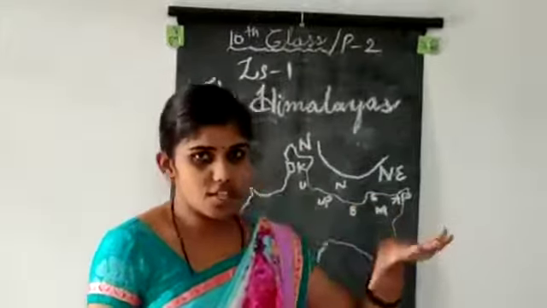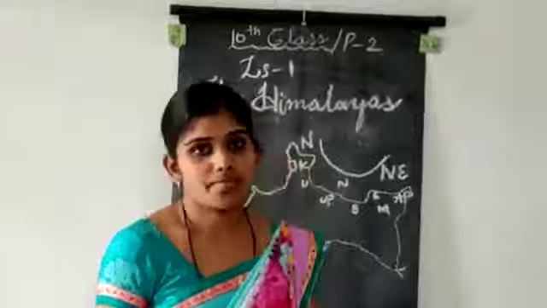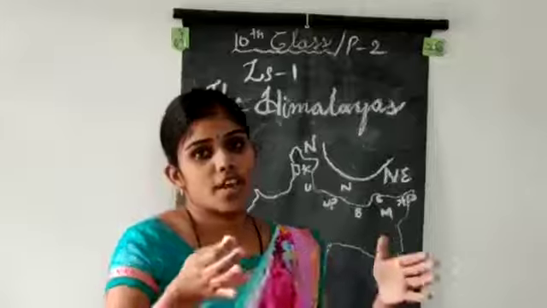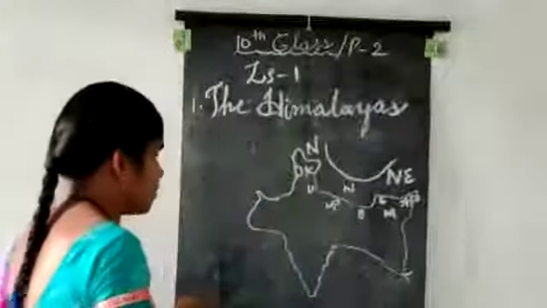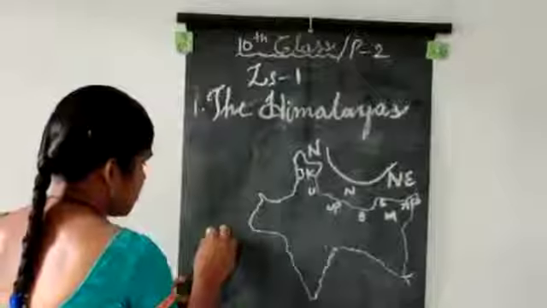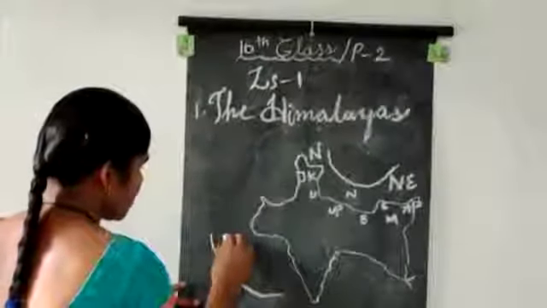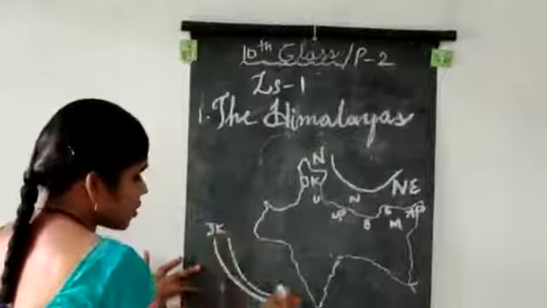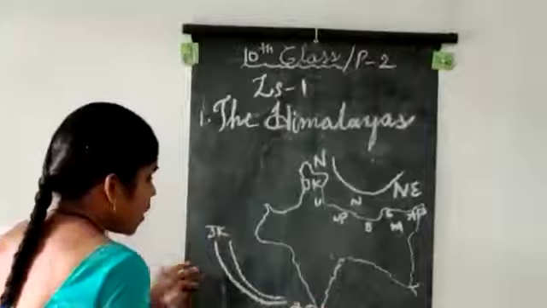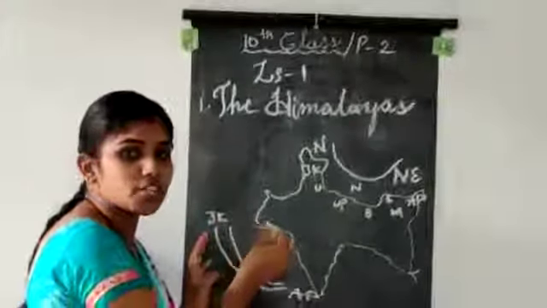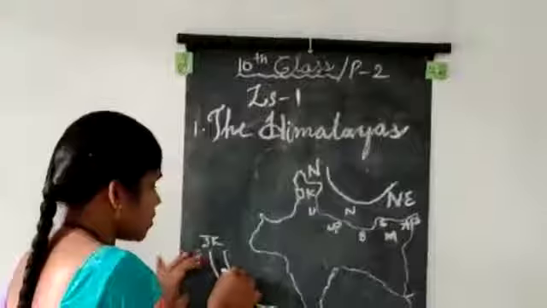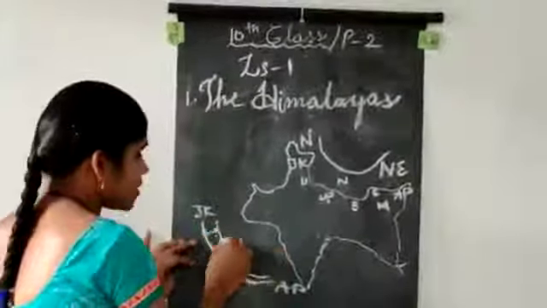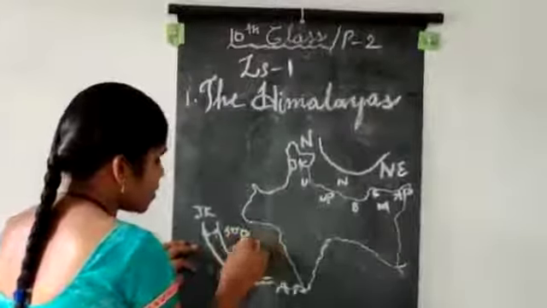Now the breadth of the Himalayas: from Jammu and Kashmir to Arunachal Pradesh, at the start in Jammu and Kashmir the Himalayas have a very large breadth of 500 kilometers.